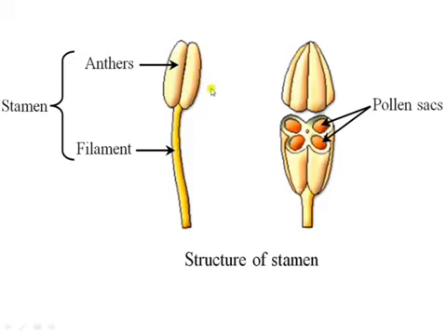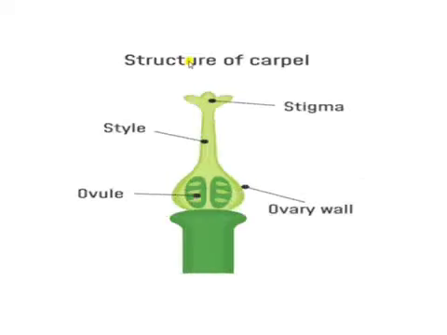And the anther is a two-lobed structure. They are two-lobed here, first one and the second one. So it's a two-lobed, or we can say bilobed, structure that is present on the tip of the filament. So each anther contains pollen sacs, in which pollen grains are present, which produce the male gamete or the male sex cell. Pollen grain is a male gamete. Okay, this is the structure of the stamen. Next important part is the pistil or the carpel.